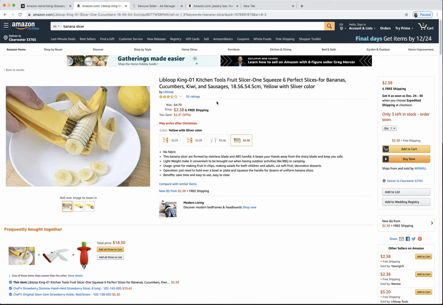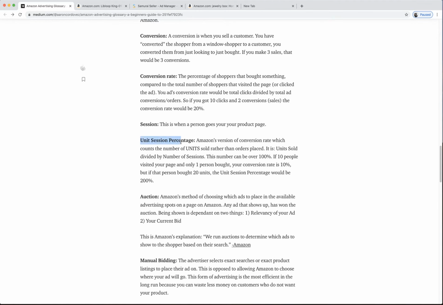So your conversion rate is going to be how many people buy divided by your sessions or your visits or whatever you want to call that. Now there's this number. If you go to Seller Central, it's Amazon's platform, you will not see the word conversion rate. This is the normal word that people use in e-commerce all the time. Amazon makes their own thing. They make their own rules. It's called unit session percentage. And you'll probably understand it after I talk to you about this. It's their version of conversion rate. But instead of the number of people that buy, it is how many units they're actually buying. So now it's units sold divided by number of sessions.